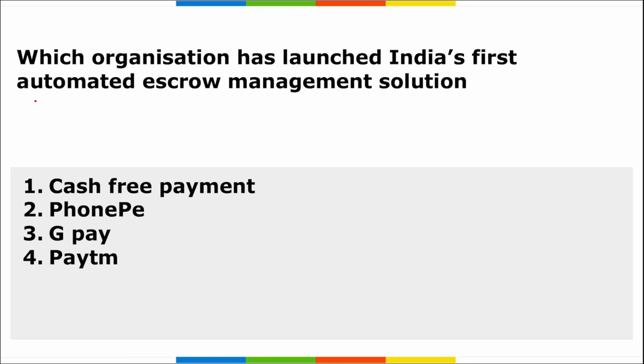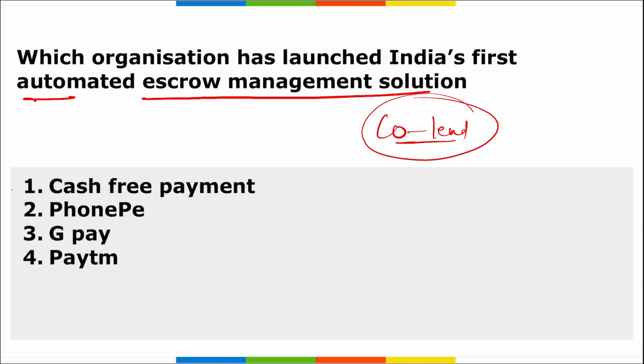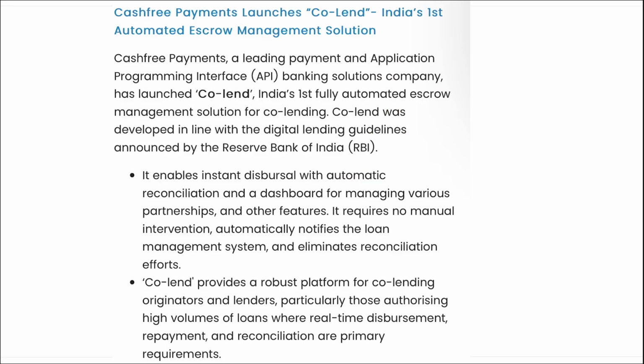Next, which organization has launched India's first automated escrow management solution? And what is the name of this India's first automated escrow management solution? The name is GoLend. And who launched it? It was launched by Cash Free Payments. All right, this is a leading payment and application program interface, that is API banking solution company, that has launched this GoLend, that will be India's first fully automated escrow management solution for co-lending. GoLend was developed in line with digital lending guidelines that were announced by RBI.